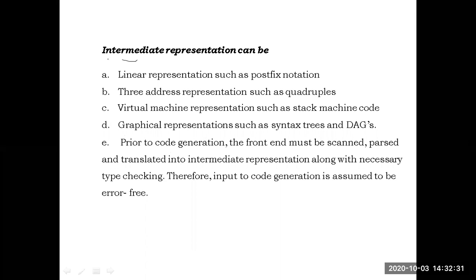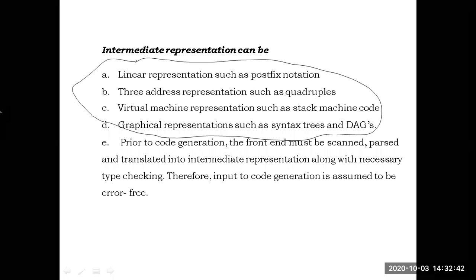These are the various forms of intermediate code, 4 different forms of intermediate code. This intermediate code will be given to the code generator. Then actually the code generator, with the help of symbol table, converts this intermediate code into machine code.